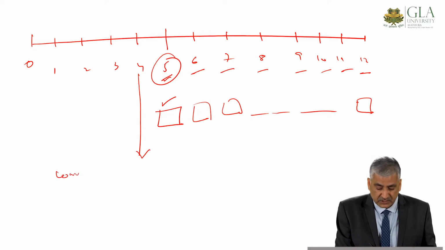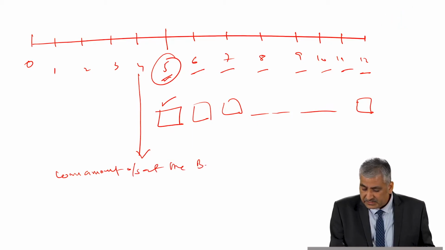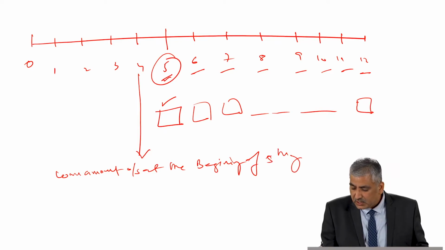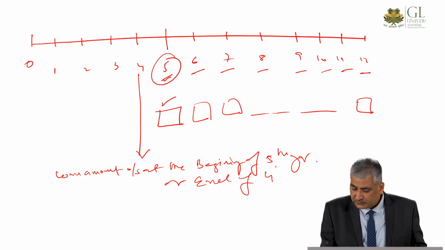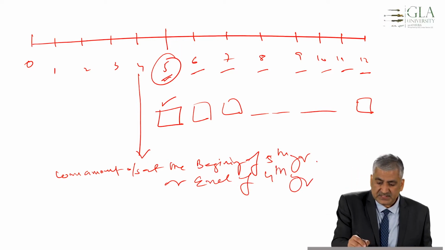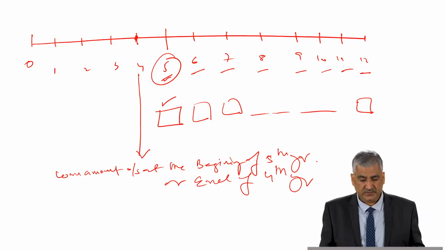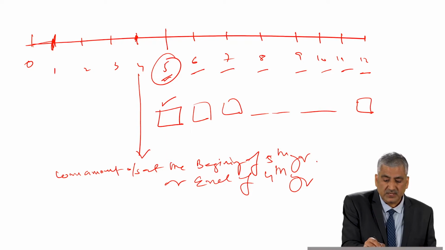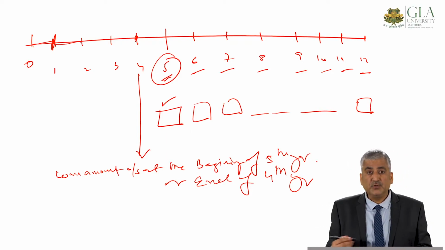So we have to find out the loan amount outstanding at the beginning of the 5th year, or the end of the 4th year. You can call it either the end of the 4th year or the beginning of the 5th year. Just like here, this is the end of the 1st year or the beginning of the 2nd year. So let's move on now from here. So how to find it out?